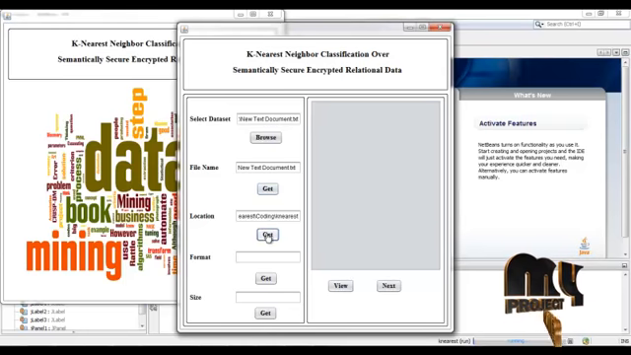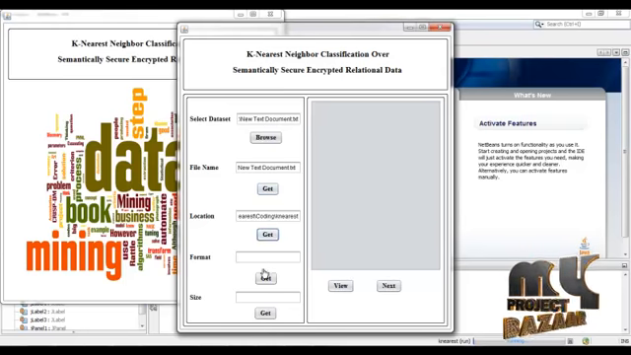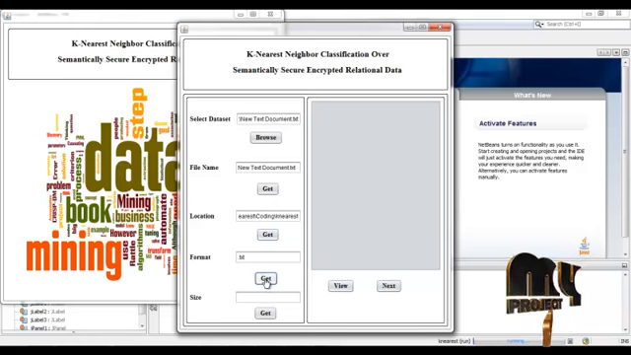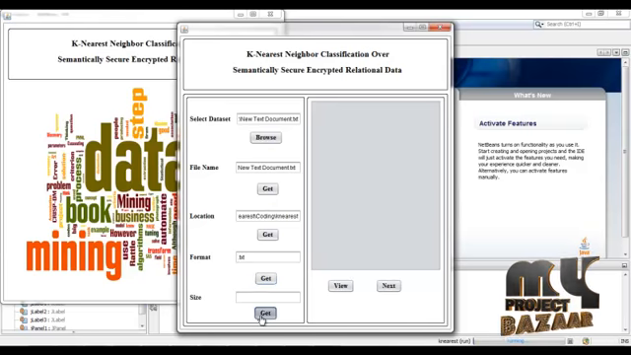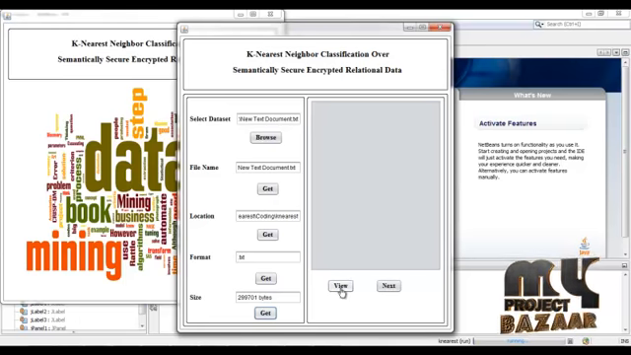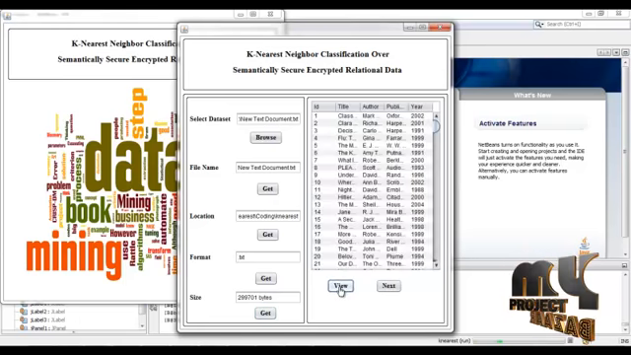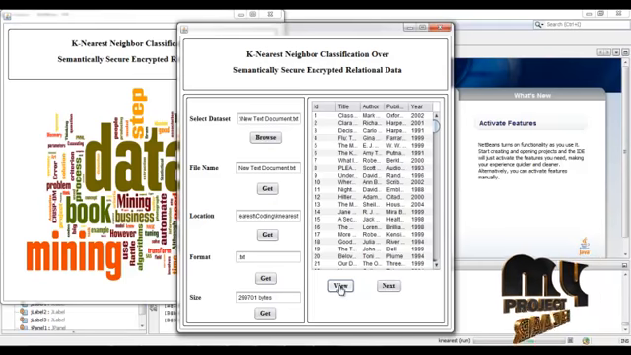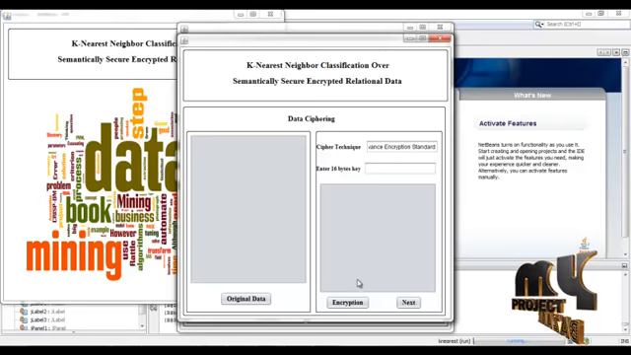Then press get. The location of the dataset is displayed here. Then press get. The format of the dataset is displayed here. Then press get. The size of the data is also displayed here. Then click view. The selected dataset is displayed here, and then press next.